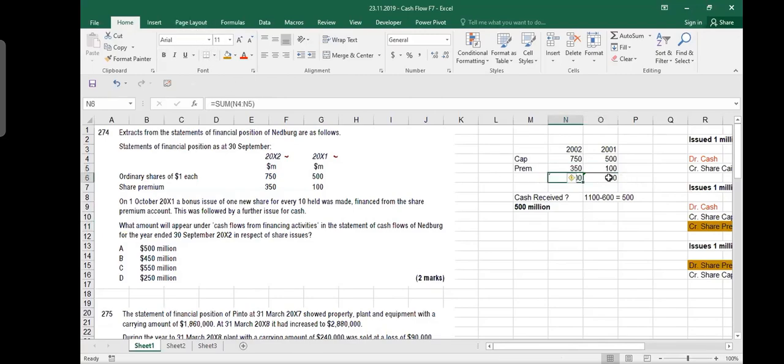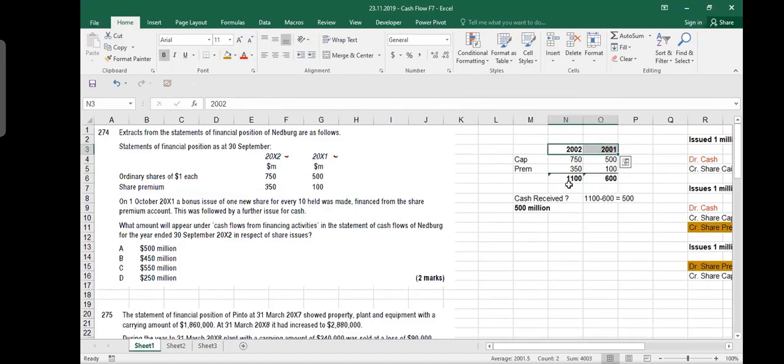Now in this particular question, what they are telling us is that your equity is increasing. The total is increasing from 600 to 1100. So do you think that if it had been all because of bonus, it should not have changed? They gave some bonus. Because of bonus, there was no change. So any change which is there is because of cash, what you receive in cash. Because they do not say that during the year you only issued bonus shares. Maybe there are some other transactions also. If it had been only the bonus issue transaction, then this amount would not have increased or decreased.